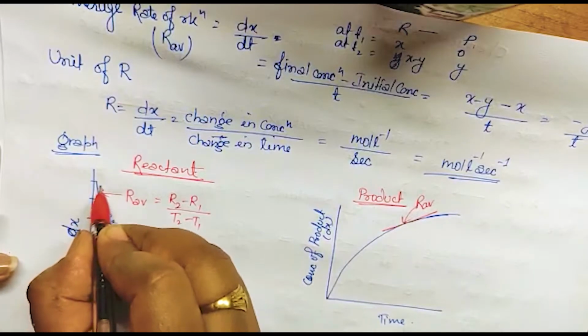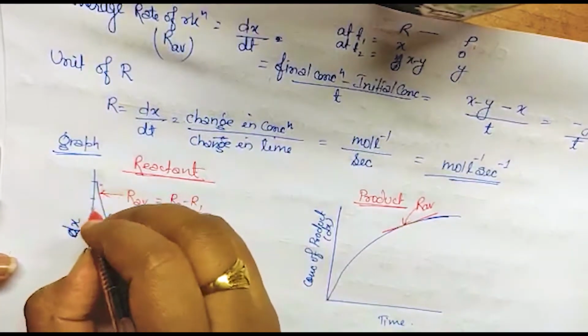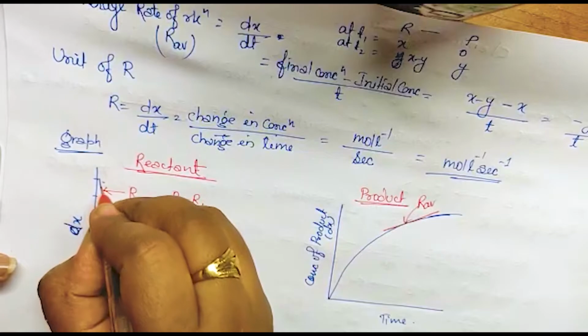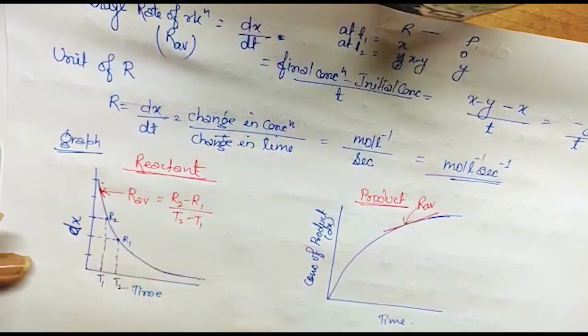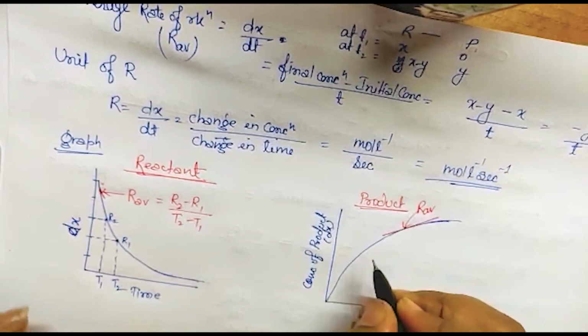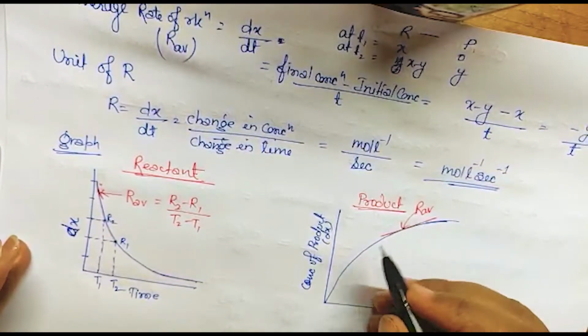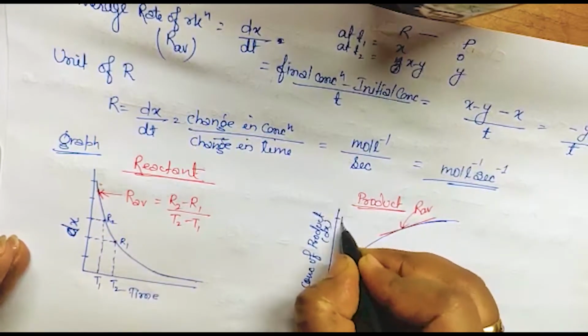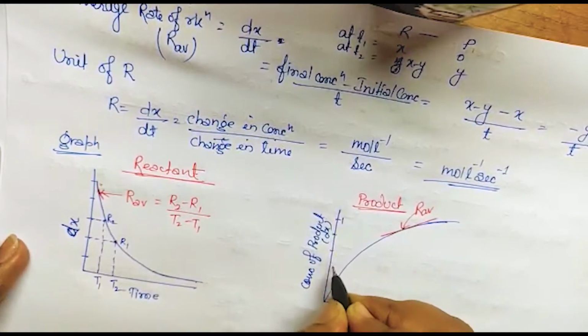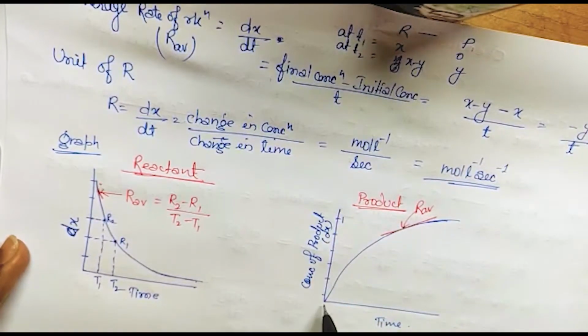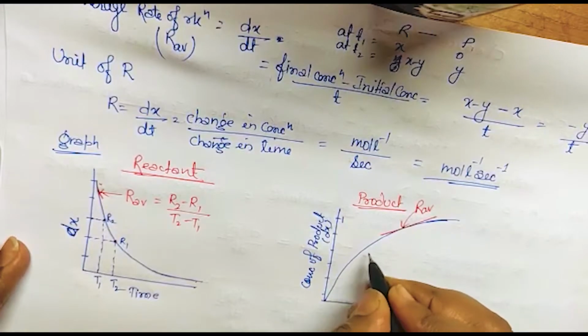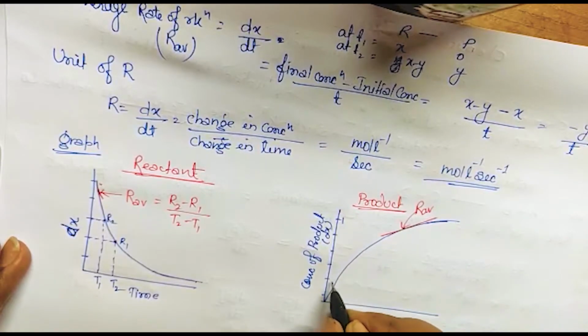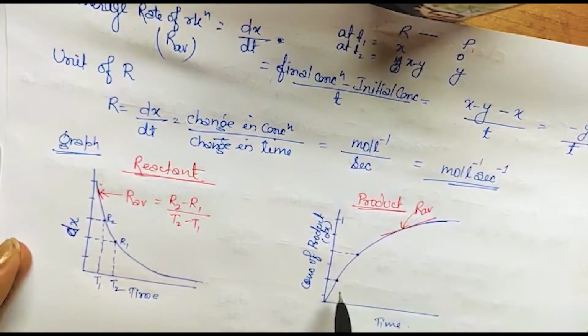If we talk about the slope here, we are not getting the proper slope at any other place. If I ask you to find it at a certain place, suppose this is a product and this is a different product concentration. If we have to find it during this time, this is the product concentration at this time and this is the product concentration at this time.